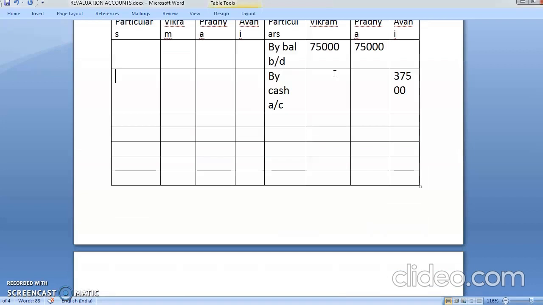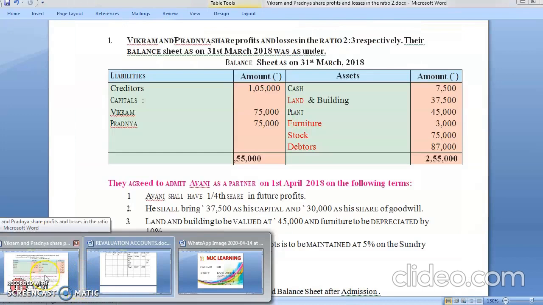So first entry is coming on the goodwill side. Second will come in partners' capital by goodwill. I'm writing GW. So goodwill, Vikram is getting 12,000. Pradnya is getting 18,000. And nothing else is said. So we'll be doing only these 2 entries. When the goodwill comes in cash, only 2 entries. Cash account debit to goodwill account, goodwill account debit to partners' capital account. These 2 entries are compulsory when the goodwill is coming in cash.